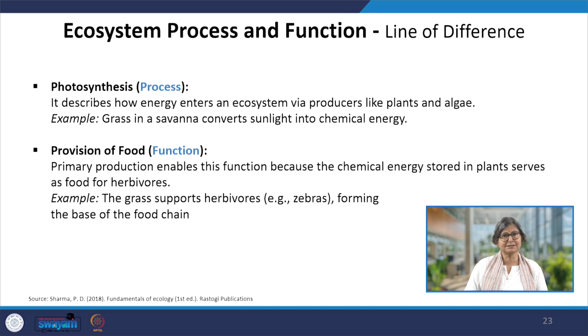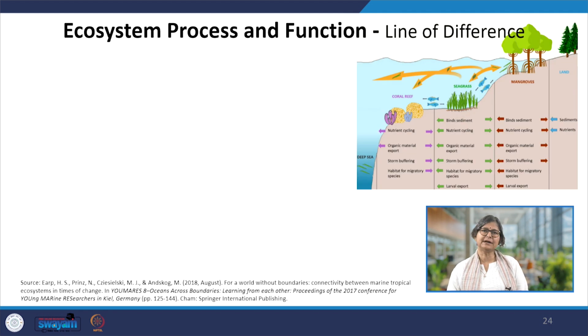Grass in a savanna converts sunlight into chemical energy. That's a good example of the photosynthesis process. And the provision, that grass now actually supports the herbivores, the zebras, and forms the base of the food chain. So that's the way you can easily understand the dependency between the process and functions, and we can easily remember them.